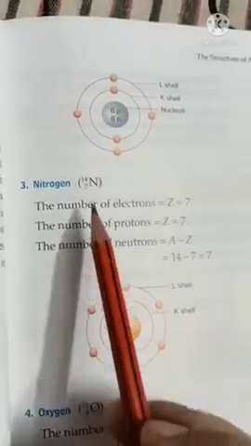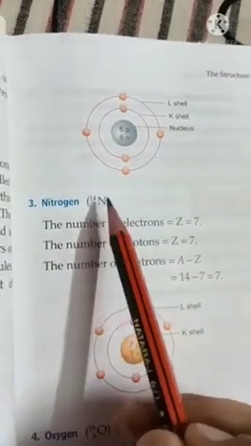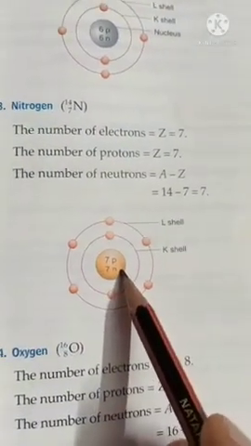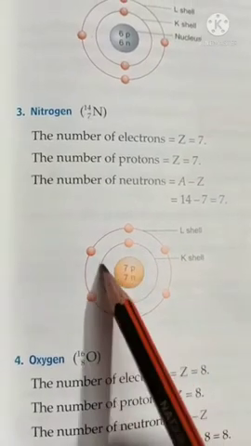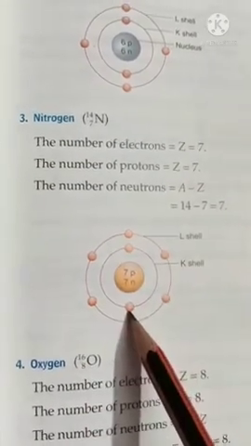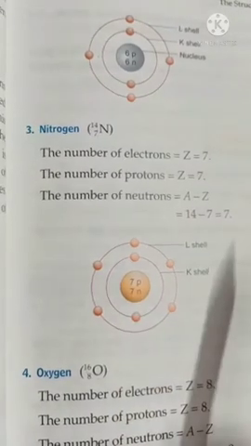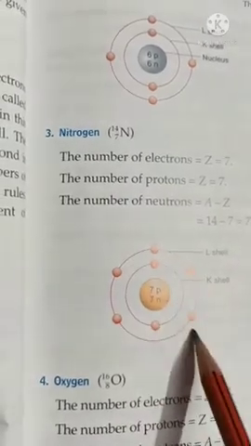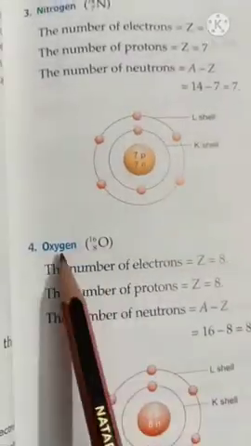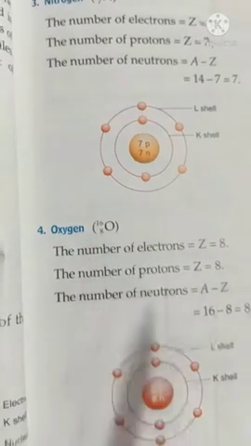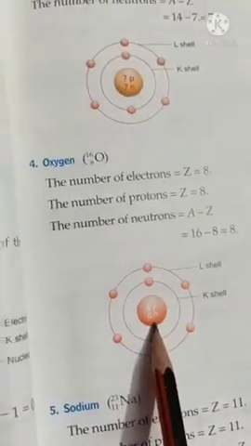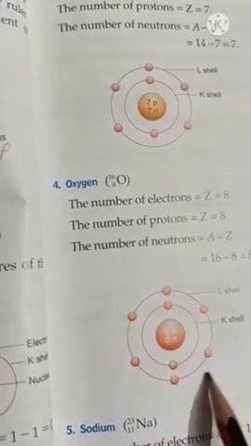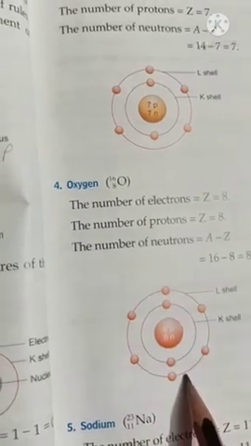In the same way, for nitrogen we have 7 protons, 7 electrons and 7 neutrons. So 7 protons and 7 neutrons are in the nucleus, and first 2 electrons go in the K shell. How many are we left with? We are left with 5 electrons, and these 5 electrons we put in the L shell. Then oxygen: 8 protons, 8 electrons, 8 neutrons. So 8 protons and 8 neutrons in the nucleus, first 2 electrons in the K shell, and the next 6 electrons in the L shell.